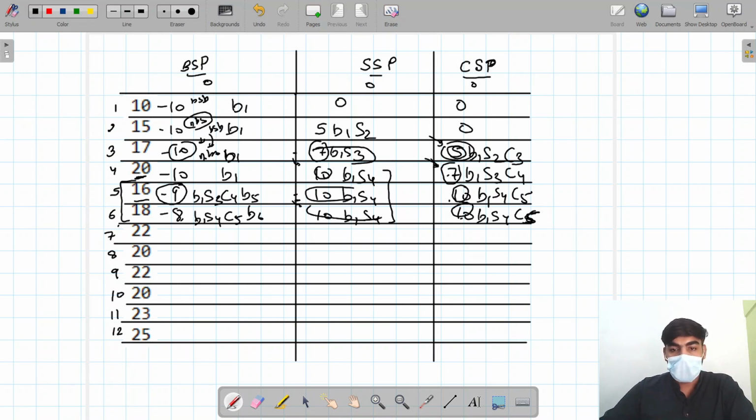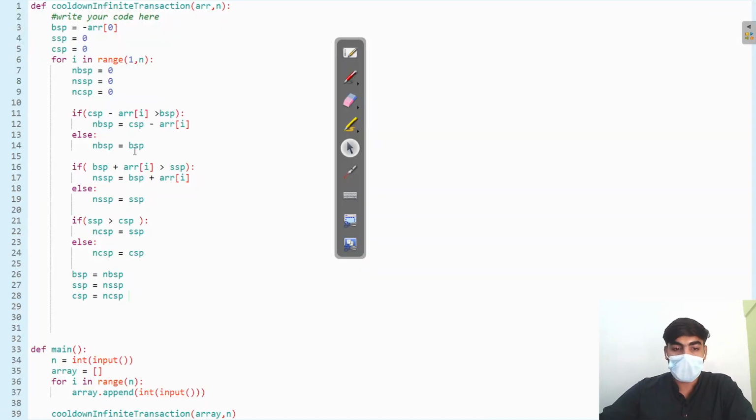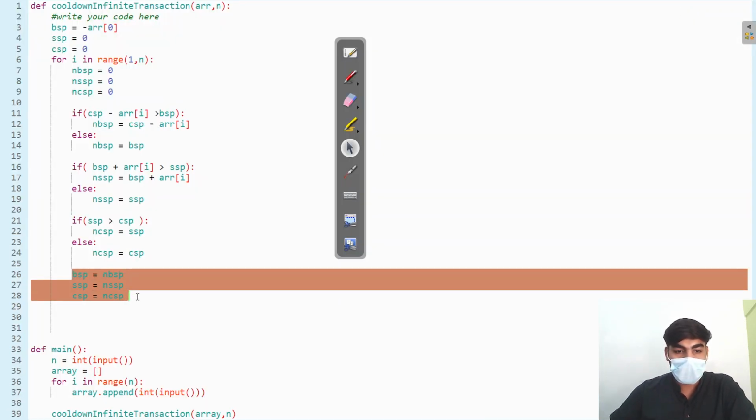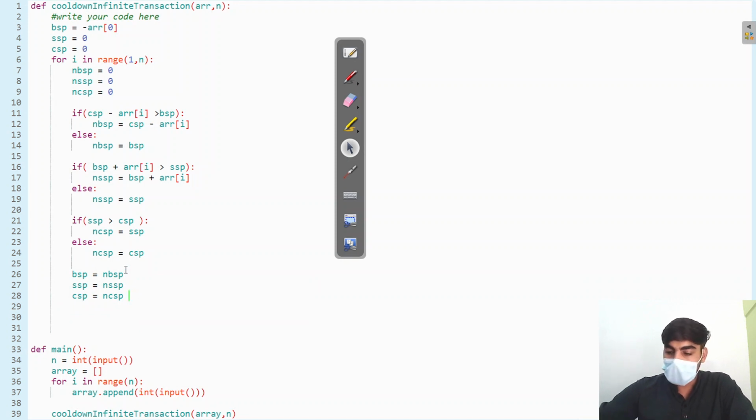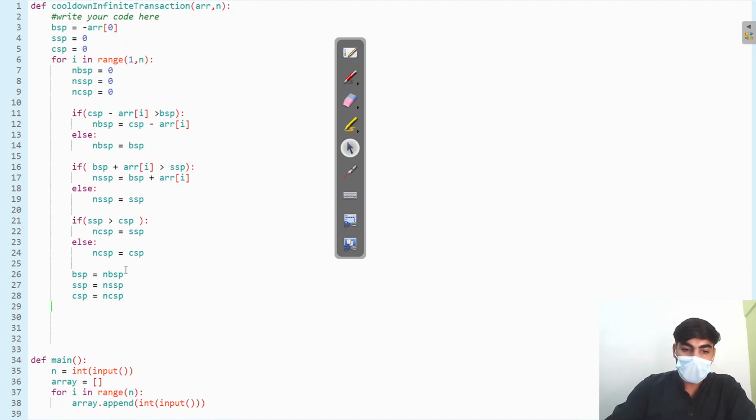Same for this one and this one. That's why I am writing these things here. At the end, I am printing the max of selling state profit or cool down state profit. We have to find out the maximum profit by doing infinite transactions with cool down, so at the end we are printing this.